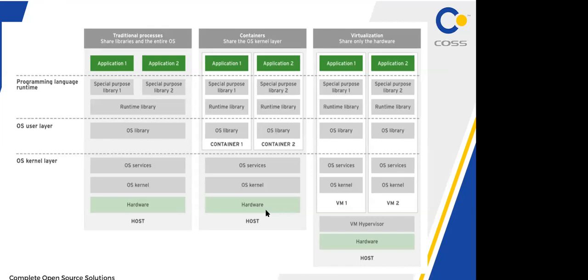Next, I change my definition to the system admin perspective. From the system admin perspective, a container is just an application.